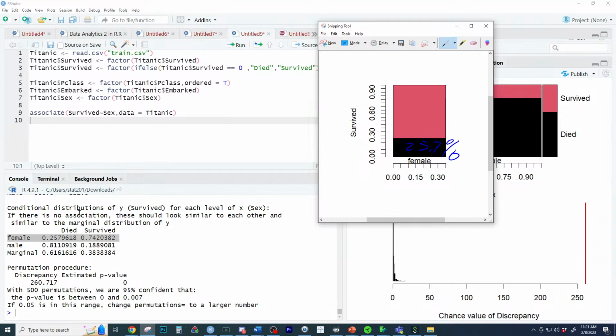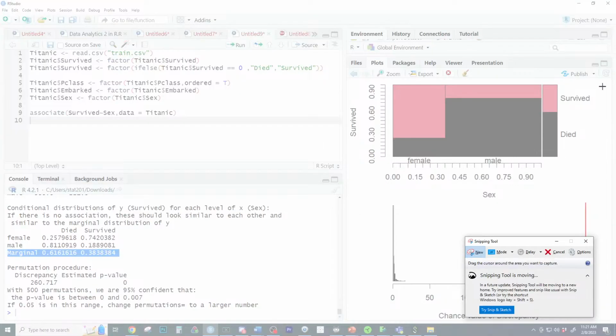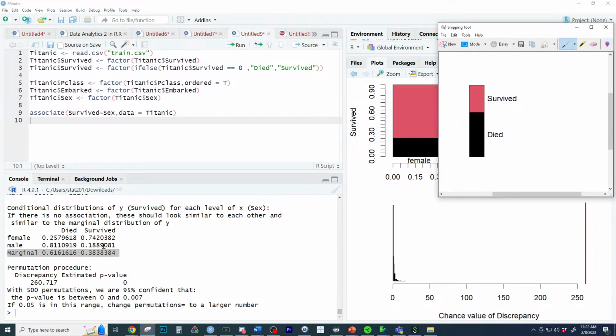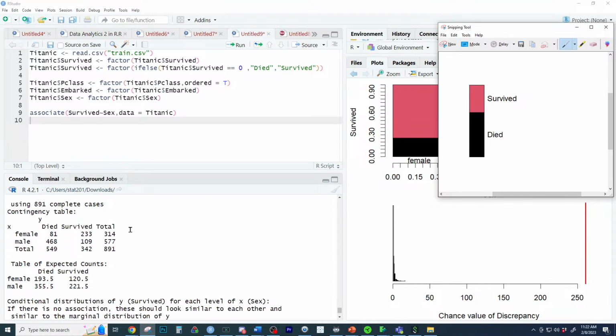So you see right here it says the conditional distribution of the y variable of interest based on the x variable sex. So we can see here 25.7% of females passed away versus 74.2% of them survived, and that's where the 74.2% would be there. We can see the same thing for males, and this is the marginal, which is for everybody, which is over here on the margin. So the margin for survival is in the margin as it is on the table. Very important to know this sort of output.